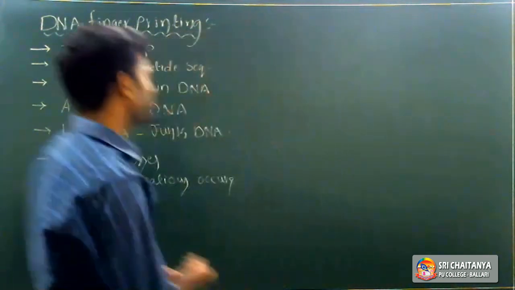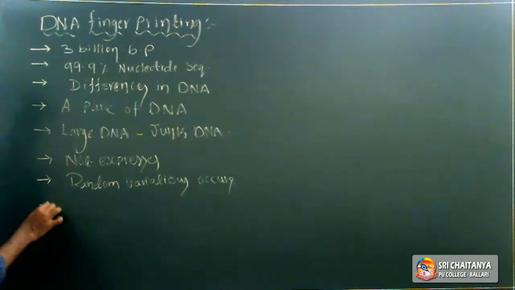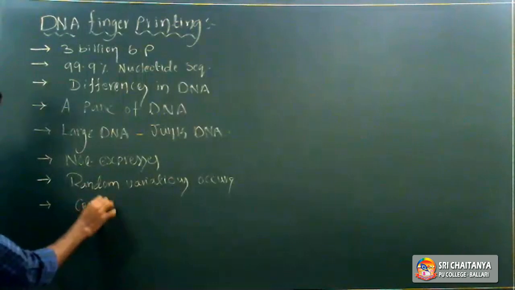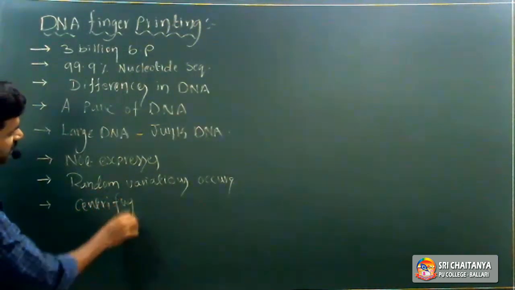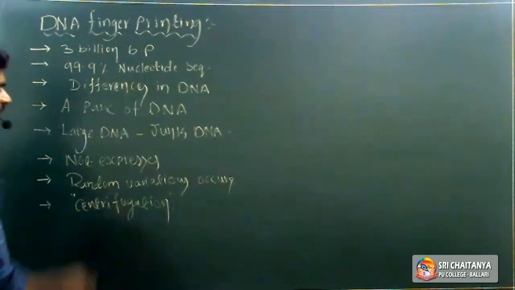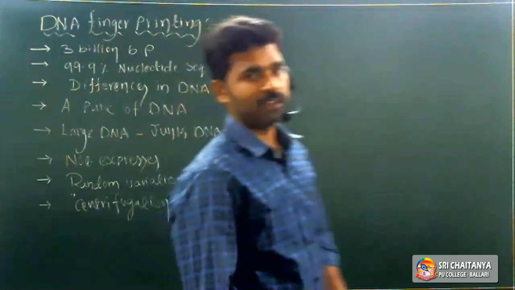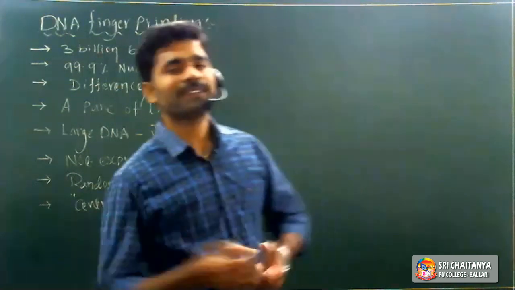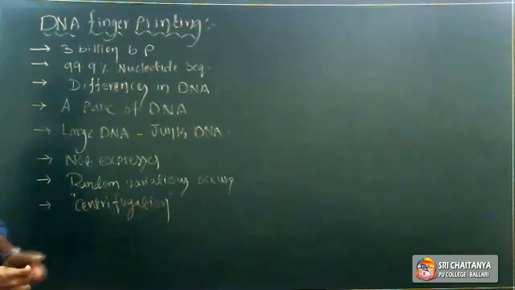When we perform centrifugation, what type of centrifugation? Density-based centrifugation, right? When we perform density-based centrifugation, the repeated DNA is separated from the bulk DNA.